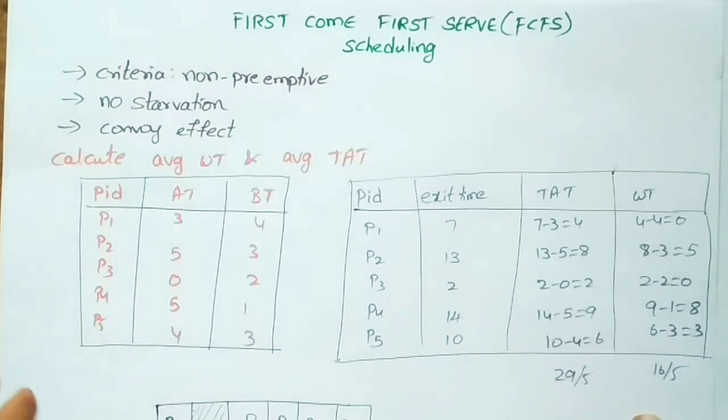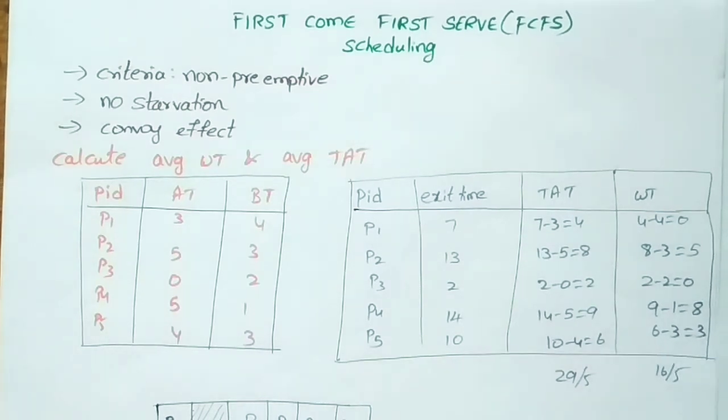In the first come first serve scheduling algorithm, the main criterion is that it is non-preemptive. Preemptive means there will be some context switching between the processes, and non-preemptive means the CPU is going to execute the particular process completely. And another thing here, there is no starvation, that means there is no chance of a lengthy process waiting for its chance at the CPU, and each and every process will get the time to execute completely.